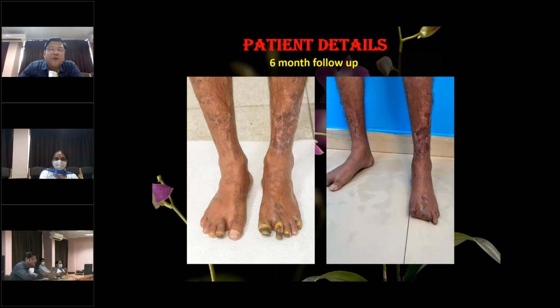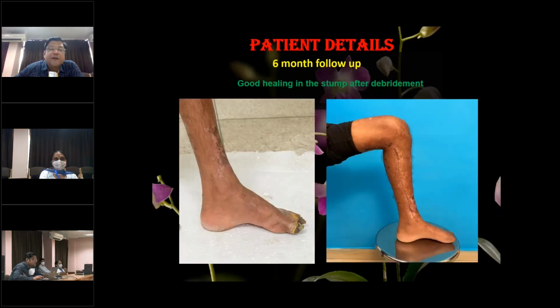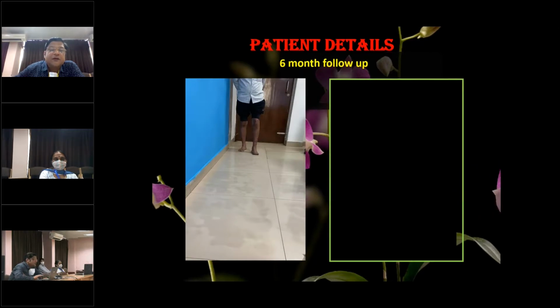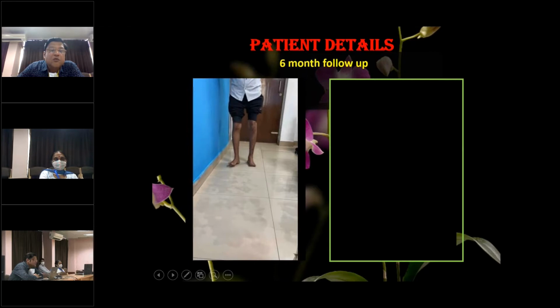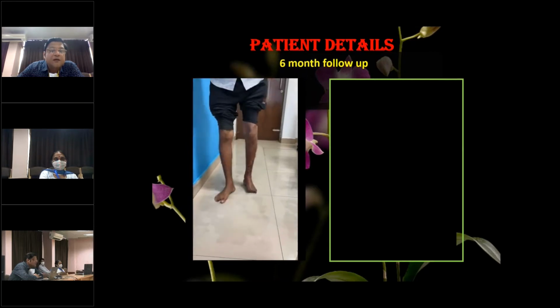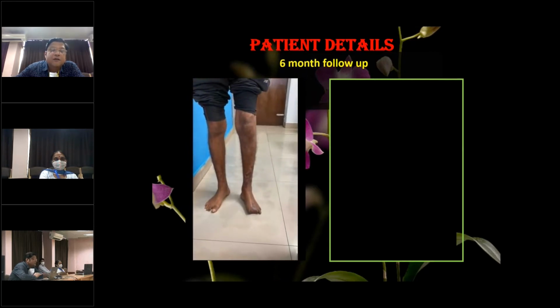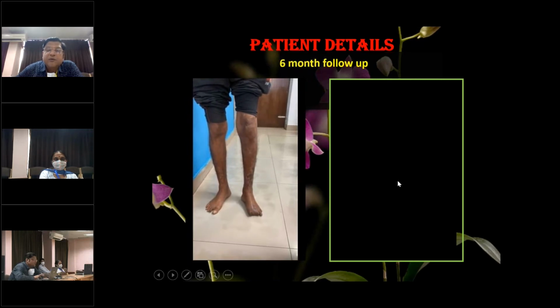This patient came for follow-up, and this is the result after 6 months: improvement of the rest pain, symptomatic improvement, and the patient is mobile and has gone back to his regular activities. There is good healing in the stump because there is good blood supply after debridement and after surgical revascularization procedures. This was the patient in the OPD. You can see he is able to walk comfortably. There is no pain. This is 6 months follow-up.